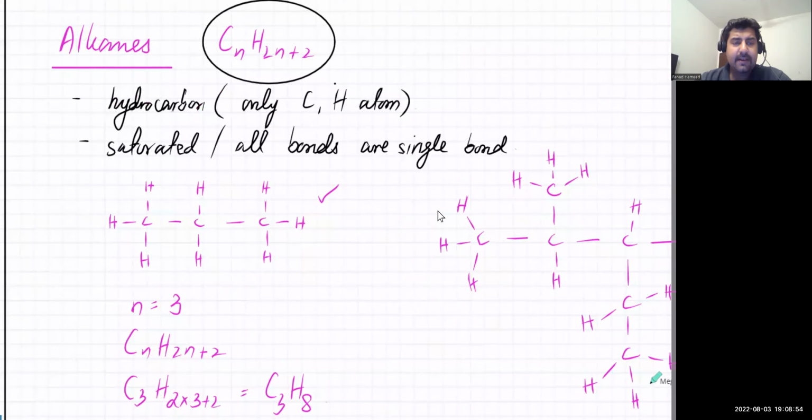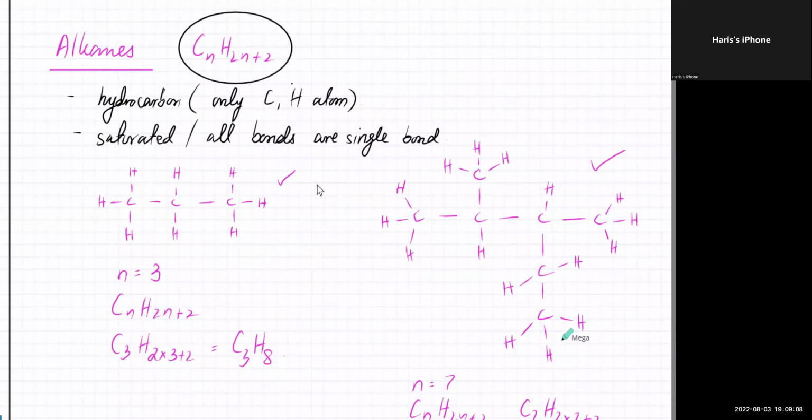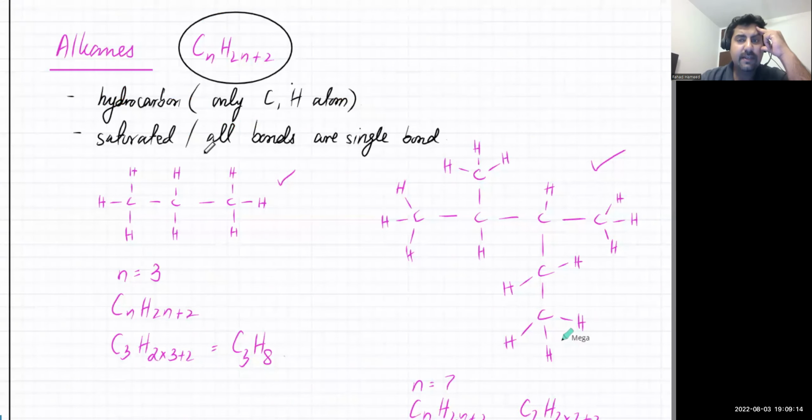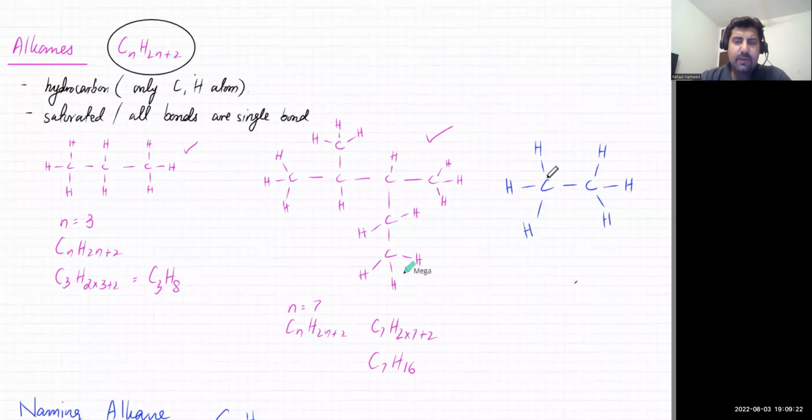I told you कि the first homologous series that you're going to do is alkanes. So alkanes kya the? Alkanes are a bunch of hydrocarbons, which means that they only contain carbon and hydrogen atoms only. And so that is what an alkane is. And all of the bonds are going to be single bonds. Okay? So these are all alkanes. Okay? So just carbon and hydrogen atoms. Everywhere carbon should be making 4 bonds. Hydrogen ka jo atom hai, that makes just 1 bond. So carbon is making 4 bonds. This carbon is making 4 bonds around it. This one is making 4 bonds. So that is what an alkane is.